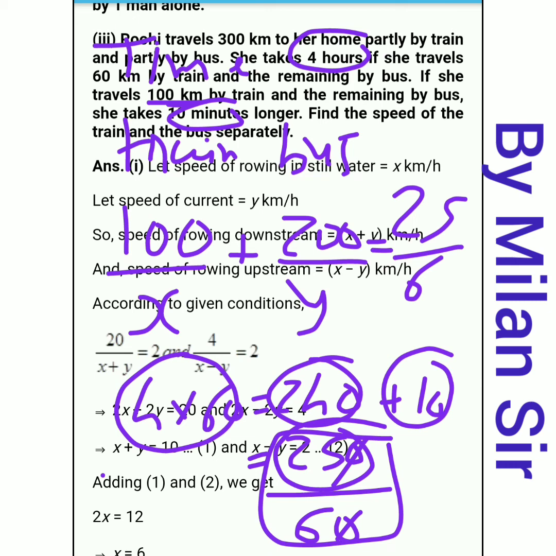So first convert 4 hours into minutes, 240 plus 10, 250 minutes, then divide by 60, so 25 by 6. This is our equation number 4.